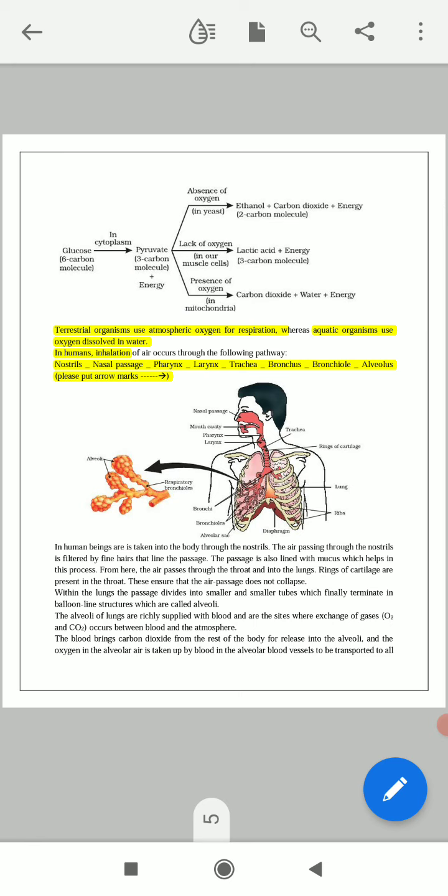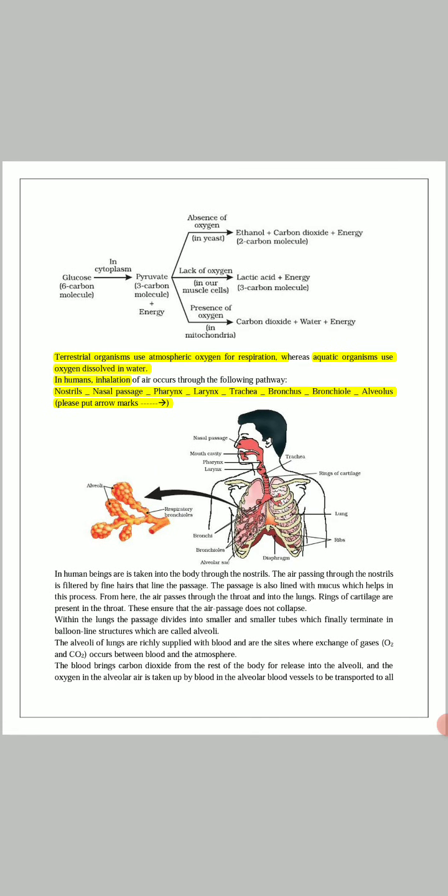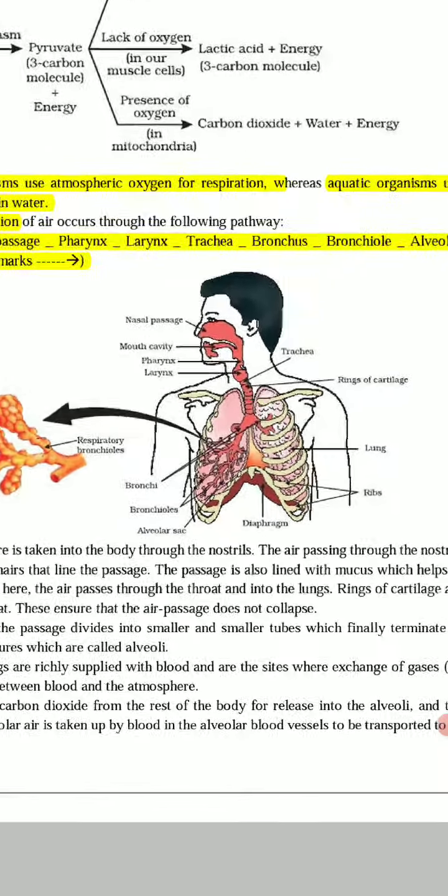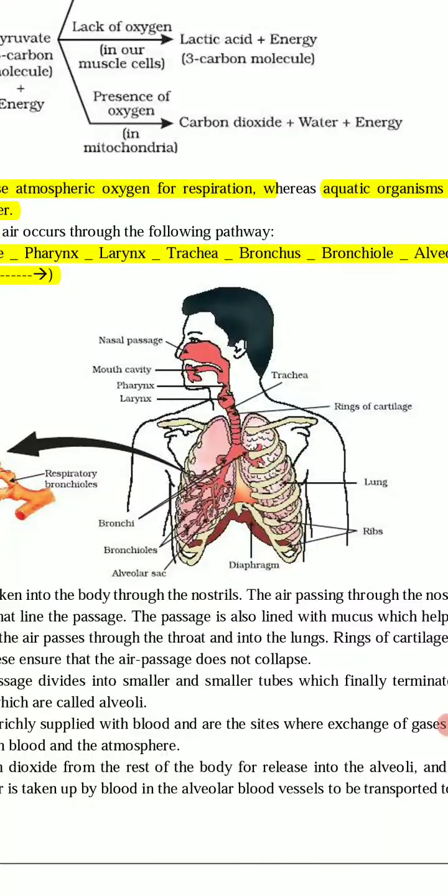Okay, so the first organ is the nostrils. The second organ is the nasal passage. The third organ is the pharynx. The fourth one is the larynx. Fifth, trachea. Sixth, bronchus. Seventh, bronchiole. Next, alveolus, and the last one is the lungs. These alveoli are present in the lungs. Okay, so this is the structure of the human respiratory system.